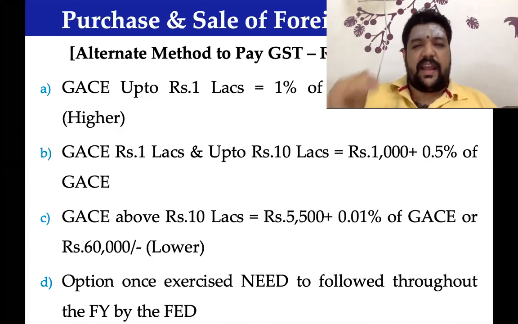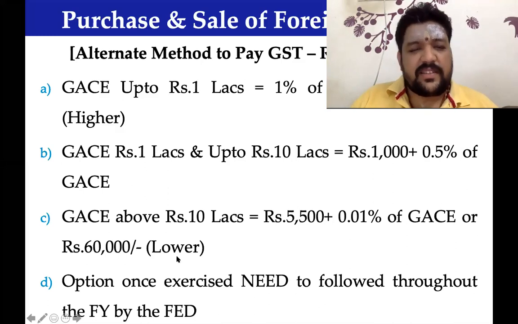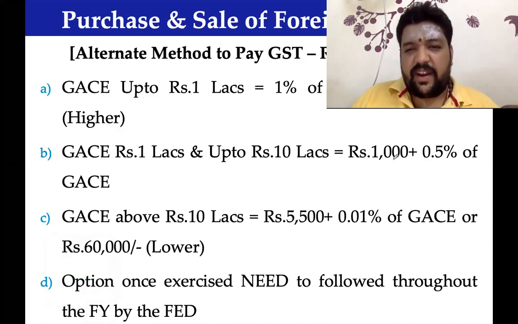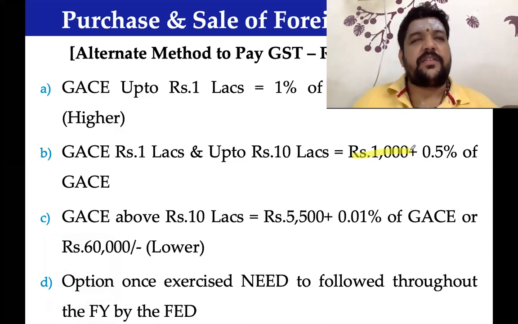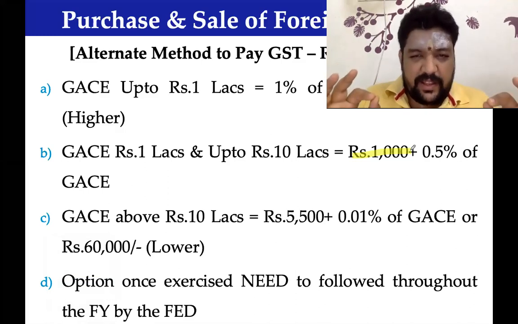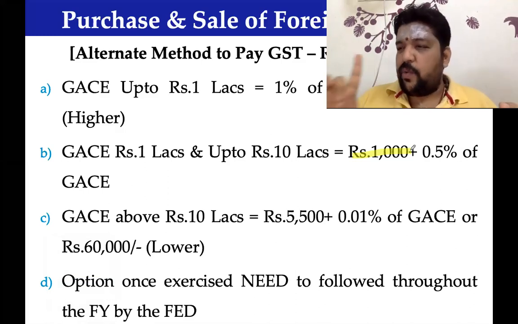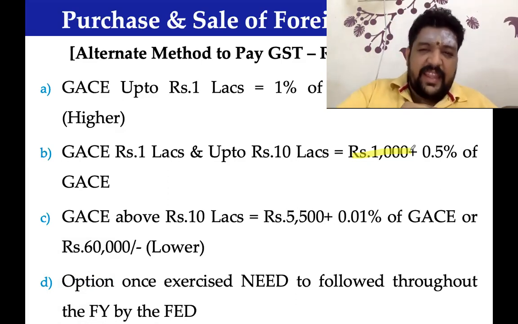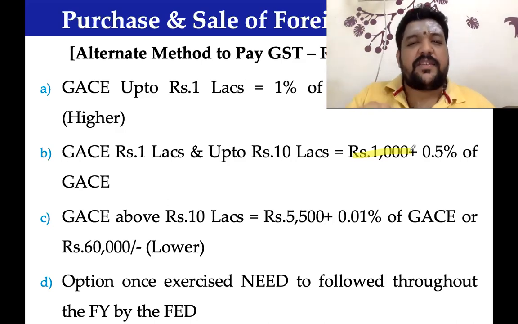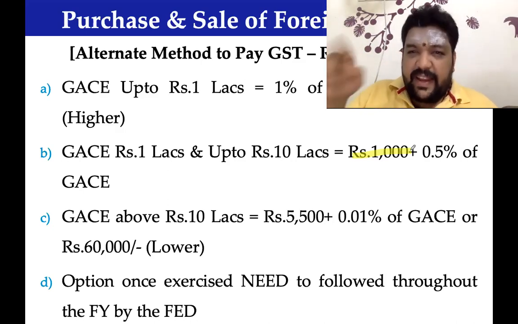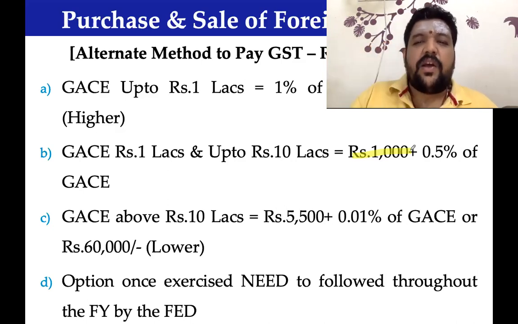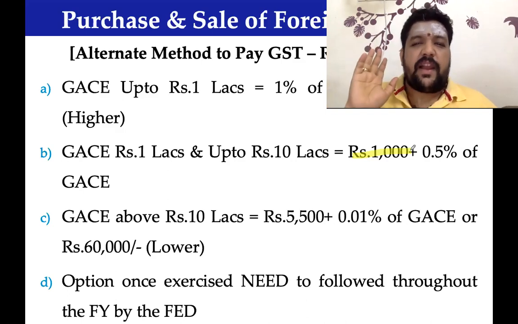For the first 1 lakh, 1,000 rupees. Sir, somehow I read a model like this. Recollect your salary, we would have read like this only. Sir, how do you get this 1,000? Apply the same rule. 1 lakh into 1%, 1,000. Plus, anything in excess of 1 lakh is 0.5%. 80,000 into 0.5%, 400. 1,400 will become the value of supply.